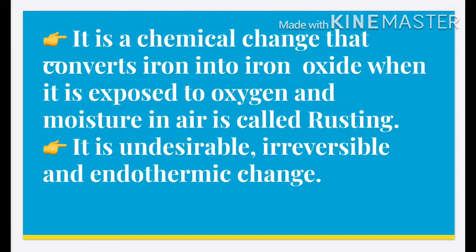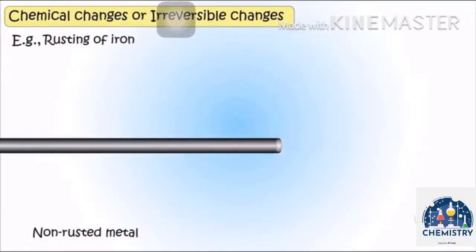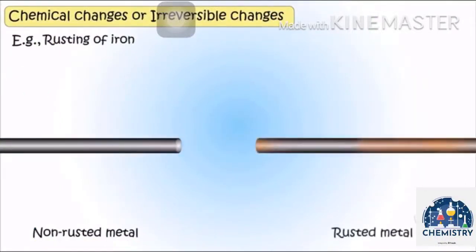So next one is, it is undesirable because it spoils the surface of the iron. And irreversible means we cannot attain the first position, that is a pure iron. Then it is a endothermic change. So here you can see non-rusted metal, that is a non-rusted iron.